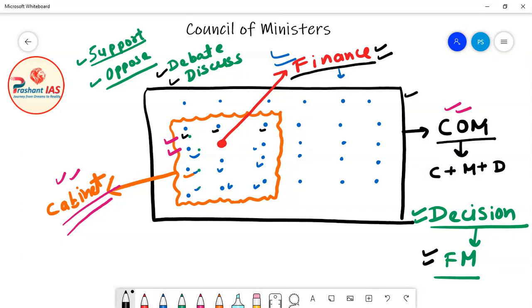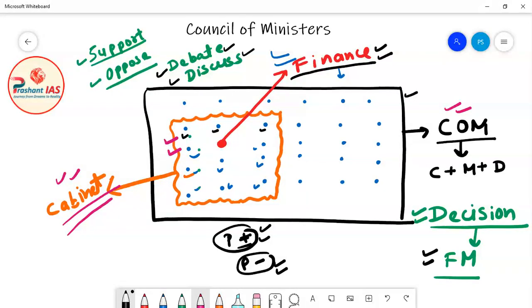So now all the cabinet ministers will debate and discuss this decision. After the debate is completed, some other provisions will be added to this decision and some provisions will definitely be removed. Why? Because if some ministers do not agree with some provisions, then these provisions will be removed, and if some ministers want other provisions to be added, then these provisions will be added.